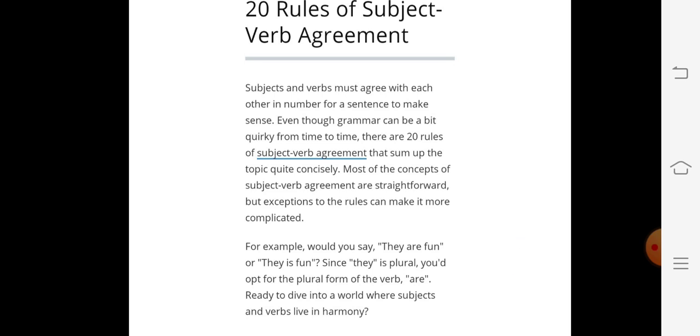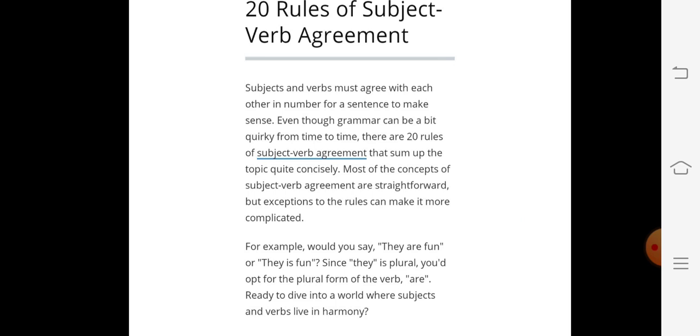For example, suppose they are fun or they is fun. They is plural, so you have to use the plural form of the verb, are. Means we have to keep in mind that if the subject is singular, we should use a singular verb.